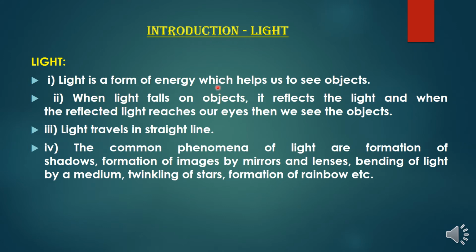Introduction of light. So light is a form of energy which helps us to see objects. When light falls on objects, it reflects the light, and when the reflected light reaches our eyes, then we see the objects. Light travels in a straight line unless it meets a medium. It may bend or it may penetrate the medium. So the common phenomena of light are formation of shadows, formation of images by mirrors and lenses, and bending of light by a medium.